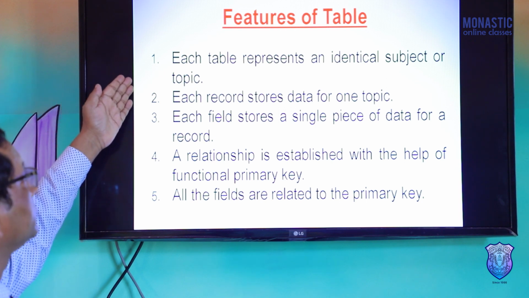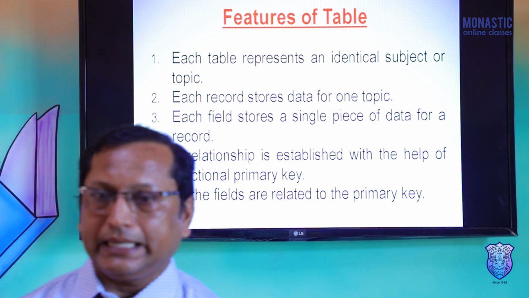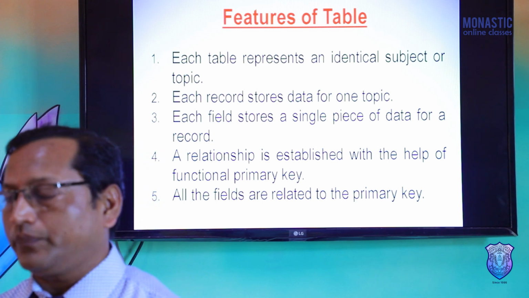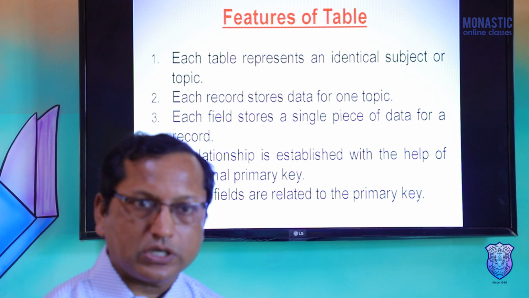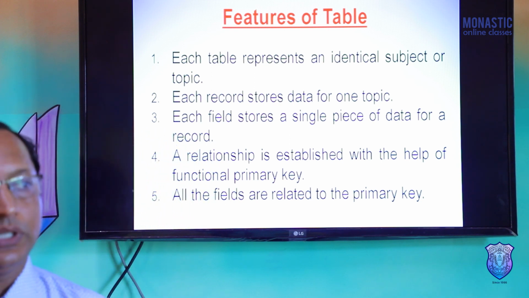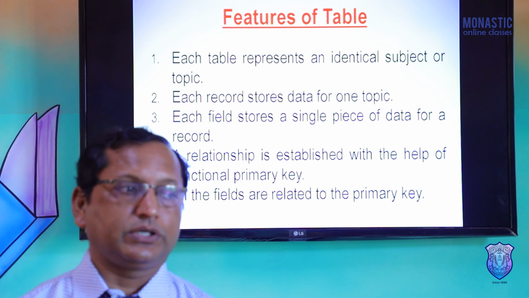Number 1, each table represents an identical subject or topic. It means that while we create the table, we first have to determine what topics and subjects we need to store in the table.